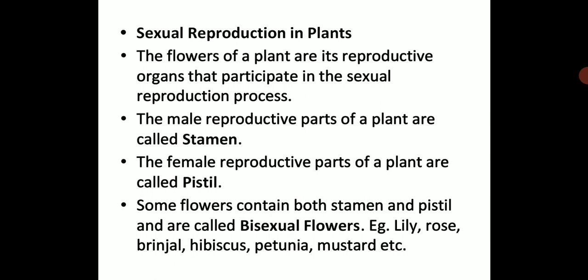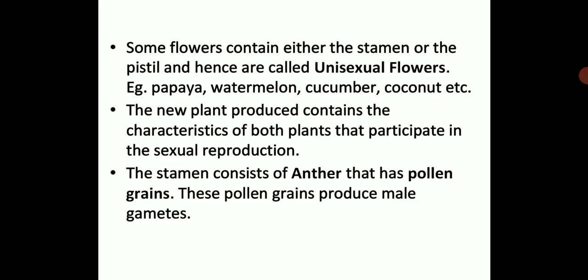So let us see. Some flowers contain either the stamen or the pistil and hence are called unisexual flowers, as I have already mentioned. Let us see some examples here. You have papaya, watermelon, cucumber, coconut, etc. They have unisexual flowers. Either they will have stamen or they will have pistil.